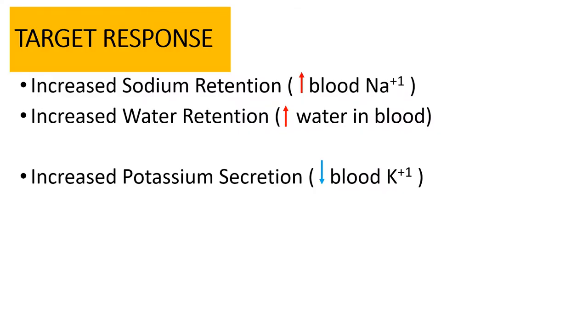What does the kidney do now that aldosterone has showed up? What does it cause to happen? Now, along this nephron, we have a lot of things moving in and moving out in different sections of the nephron. So when aldosterone shows up, what it does is it puts sodium back in the blood. So we remove the sodium from the nephron and return it to the blood.